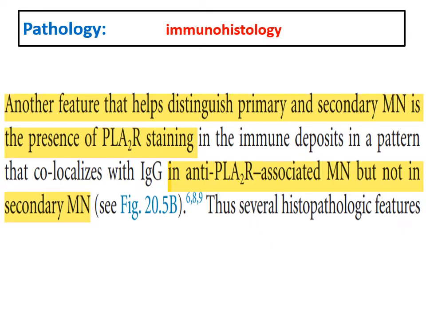Also, very important to stain for phospholipase A2 receptor, which will co-localize with antibodies against the phospholipase A2 receptor, usually in primary but not in secondary. So we might find positive staining for the anti-phospholipase A2 receptor, which will differentiate between primary and secondary. So the antibodies can differentiate either in the serum or with staining in the biopsy. We can ask for that.